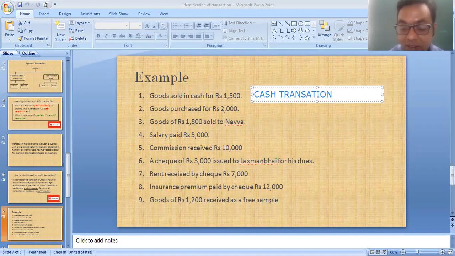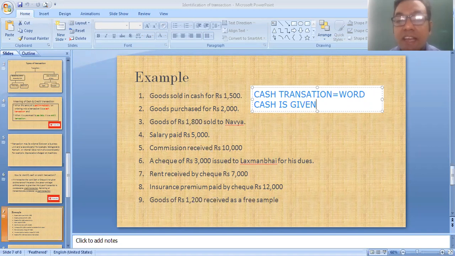Why? Because the word cash is given. That's why it is a cash transaction.